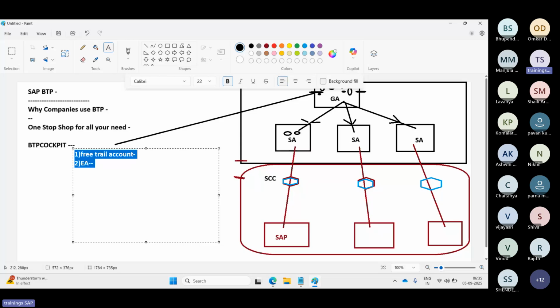The free trial account is only free for 90 days, not unlimited. In this 90 day trial period, you can use it for training, some POCs and everything. After 90 days, your account will be deleted. Again, you can create a new BTP free trial account and start using it. This way, we can utilize the SAP free resources to practice and do training on the trial account. Then the enterprise account is a payment based account, depending upon usage. We need to pay the amount monthly or yearly.